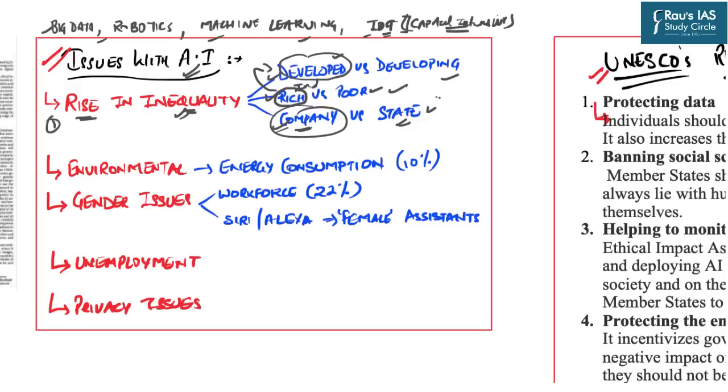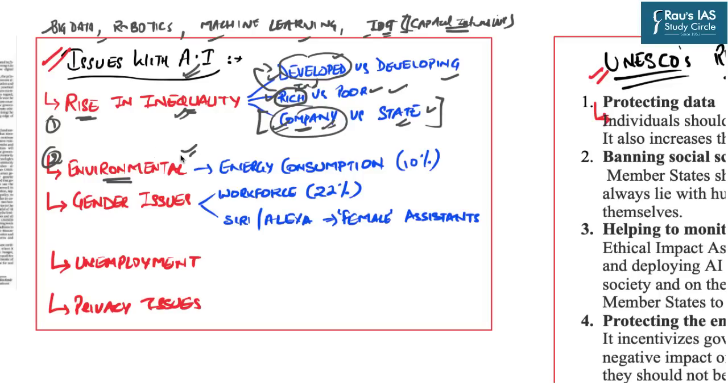Now this dimension is very important because there are certain companies whose annual incomes or profits are way larger than the GDP of certain states in Africa. From this, we can understand the impact which such a company can make over those smaller states while negotiating certain corporate deals, which in the long run will be detrimental for the overall socio-economic as well as ecological status of that particular country. The next issue is the environmental issue. Now, these technologies are energy intensive.